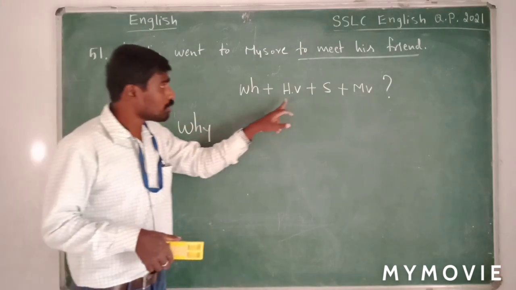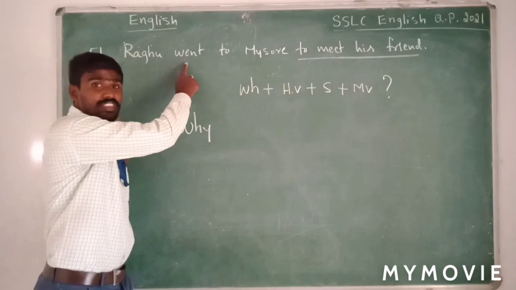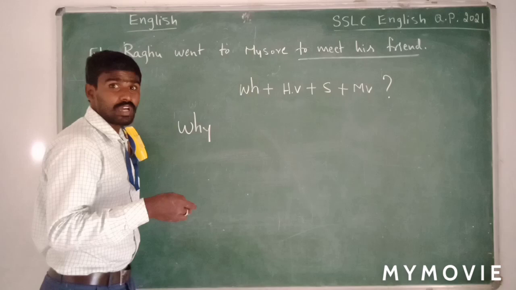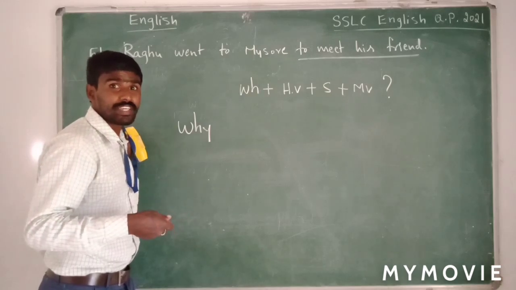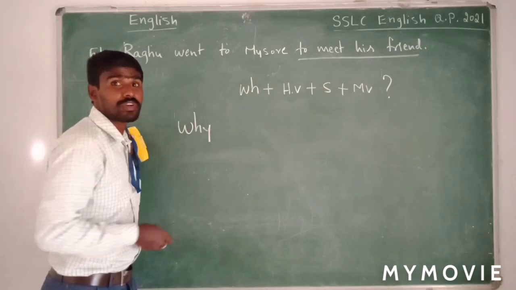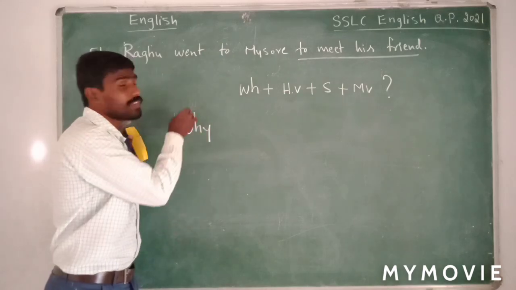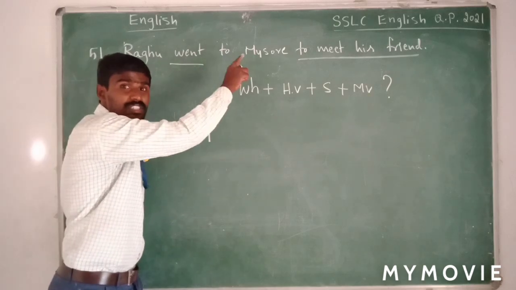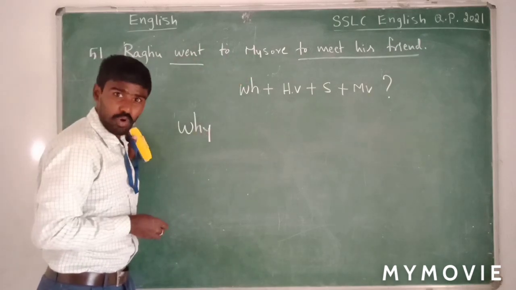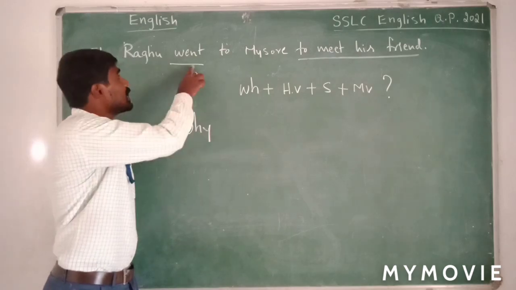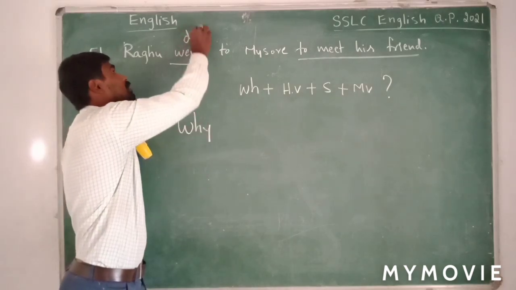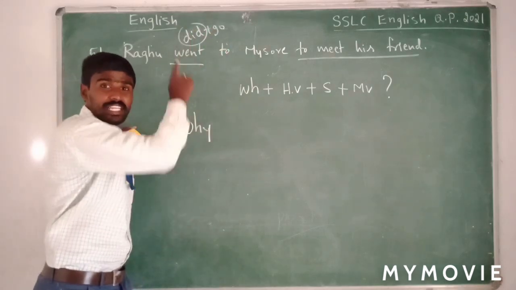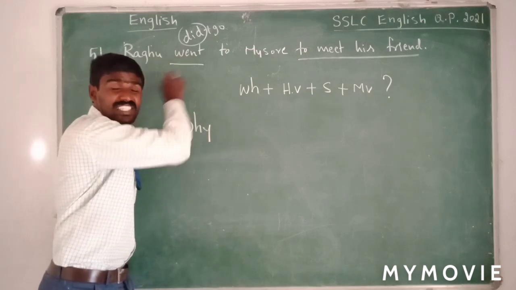Now, what is the helping verb? In this sentence, we do not have a helping verb. In my previous video, I told you how to find out the helping verb when you do not have a helping verb in the sentence. Here what we have is the main verb. What is the main verb? Went. So in this sentence there is a helping verb which is hidden. Here we have did plus go. So did is the helping verb, which is hidden here in this sentence.